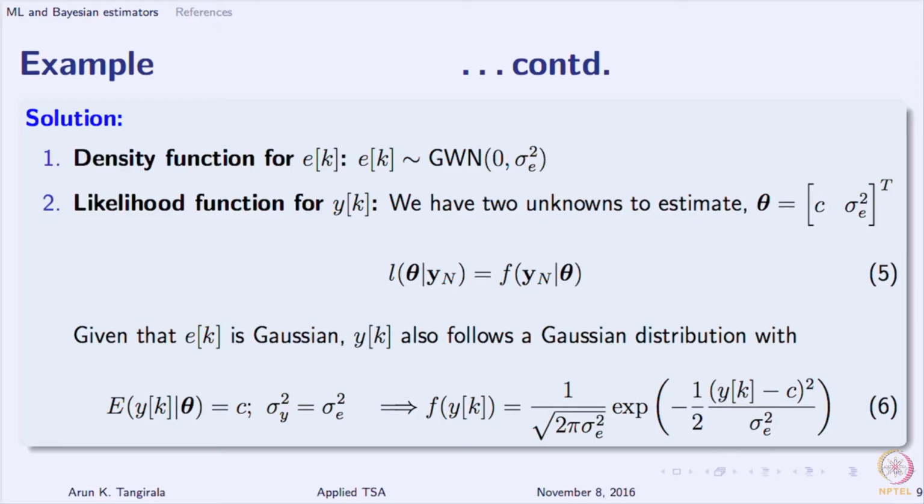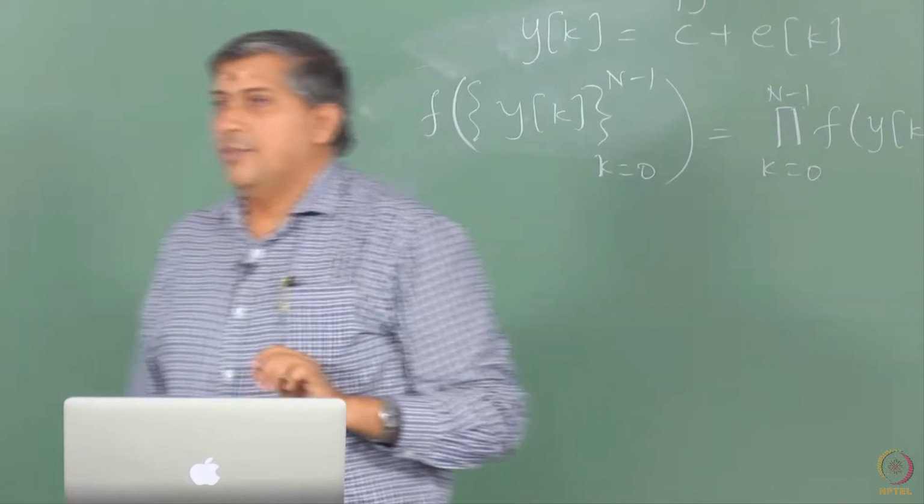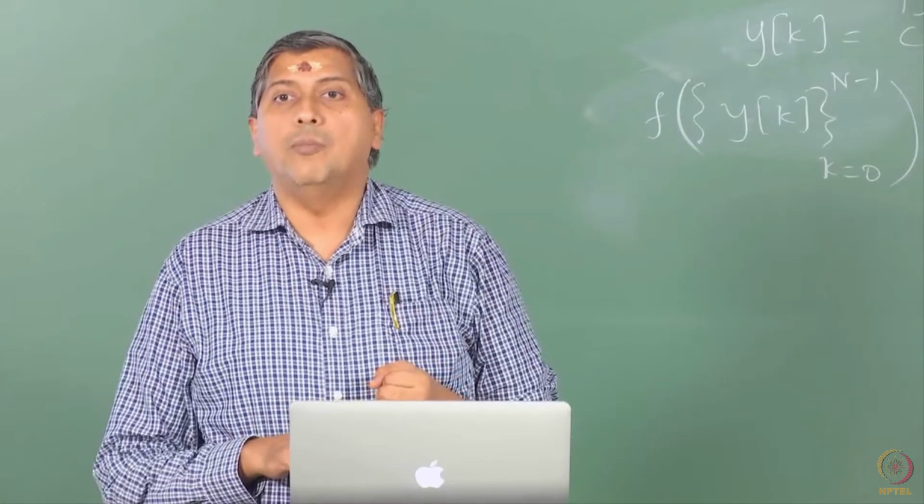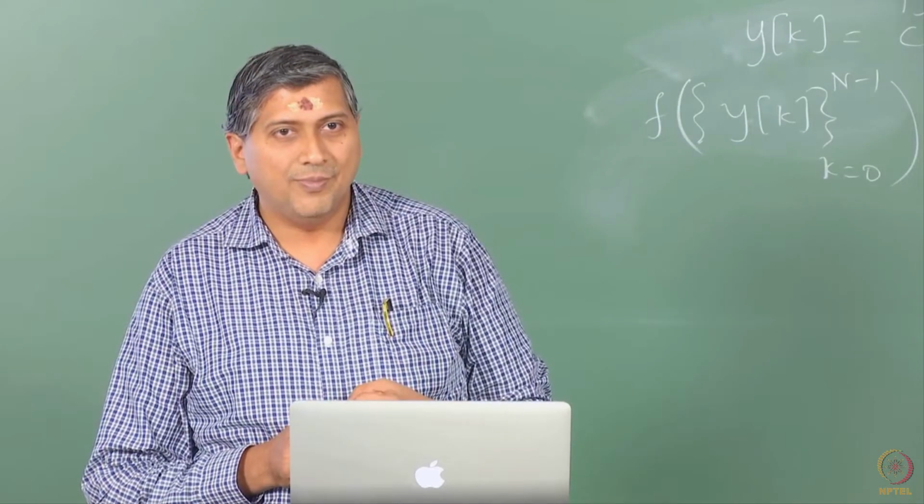In doing this, we had to first determine the PDF of Y. Since I am given Ek is Gaussian, Yk is Gaussian, step 1. Then remember that in order to write the PDF of a single observation, I need to know the mean of Y and variance of Y.